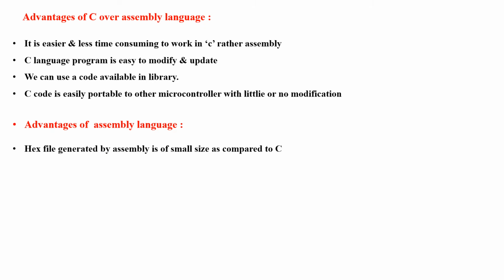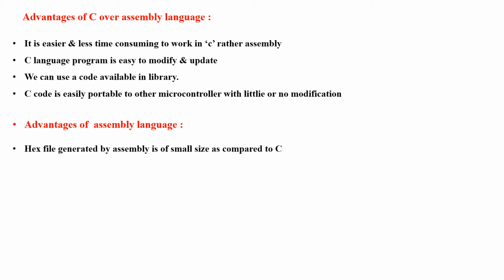These are the advantages of C over assembly language. It is easier and less time consuming to work in C rather than assembly. A C language program is easily modified and updated.